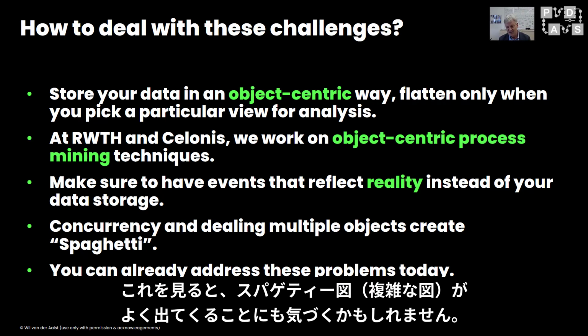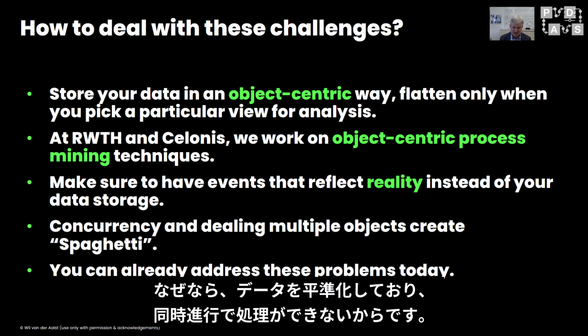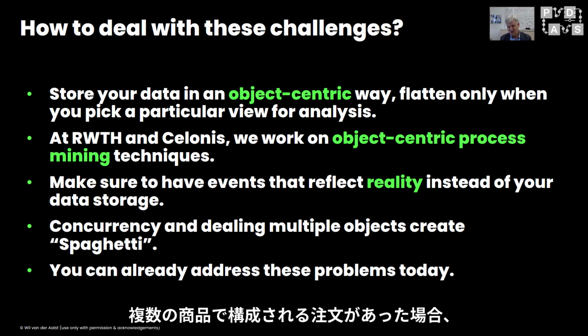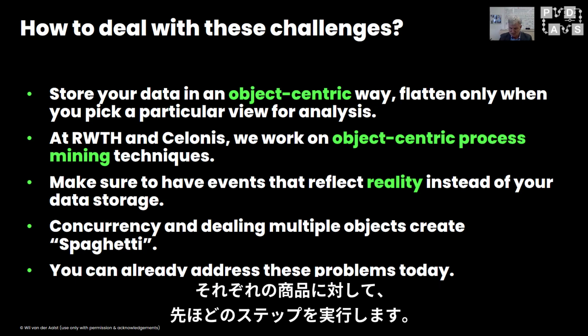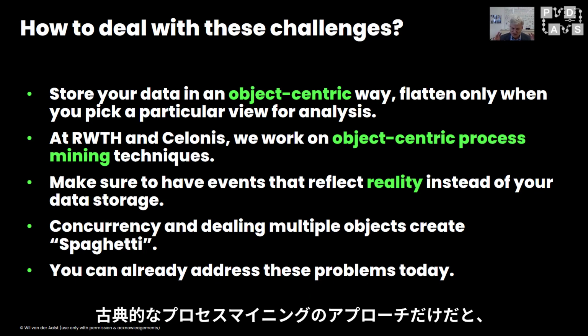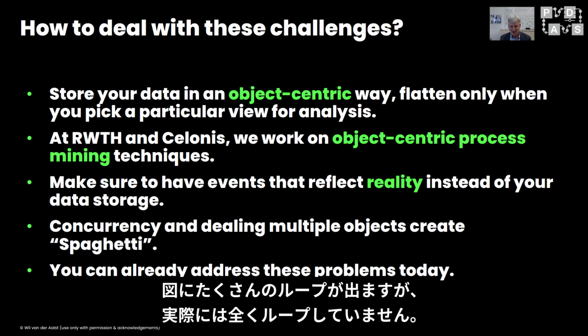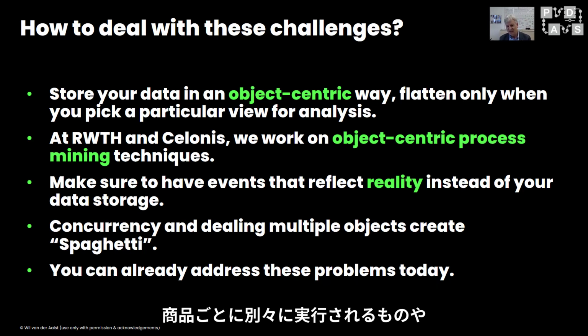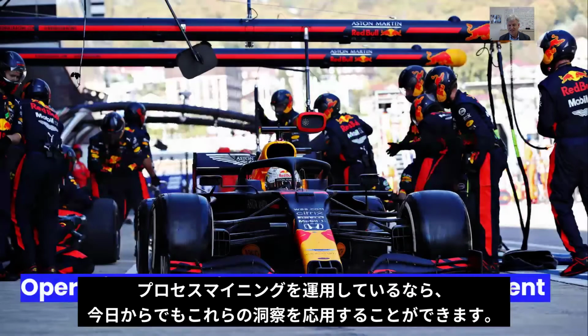Seeing this, you will also realize that often we get spaghetti diagrams because we are flattening our data and are unable to handle concurrency. So if we have an order that consists of multiple items, and for each of these items we execute certain steps, if we just use the classical process mining approach, we will see lots of loops in our diagrams that are actually not loops at all. They are just things executed for every item separately, or things that are simply concurrent, where the ordering does not matter. So you can already apply these insights today if you're applying process mining.